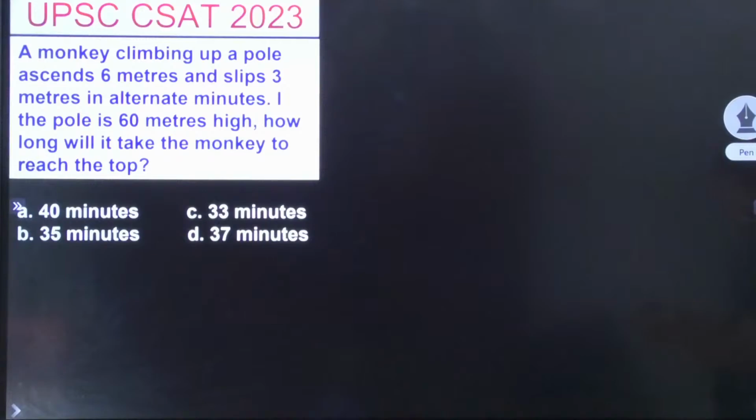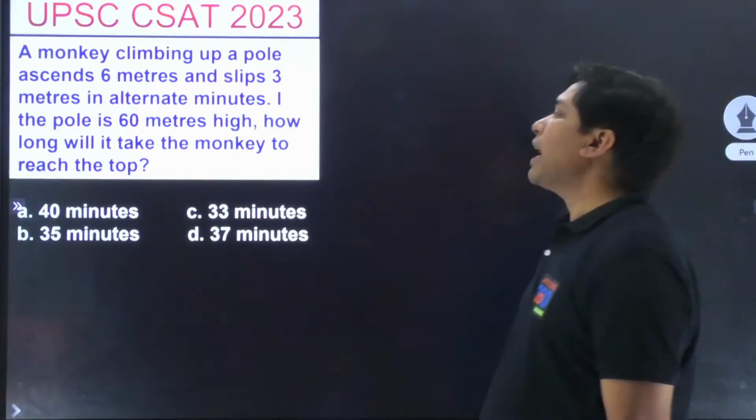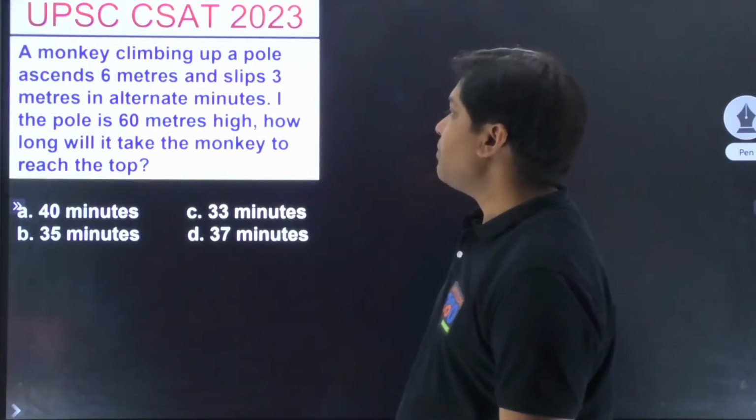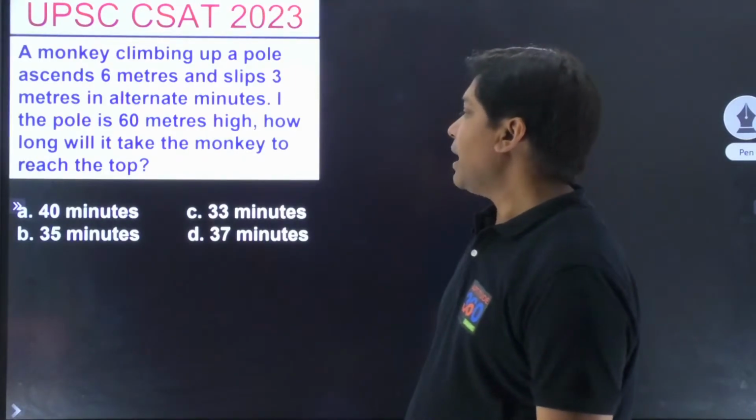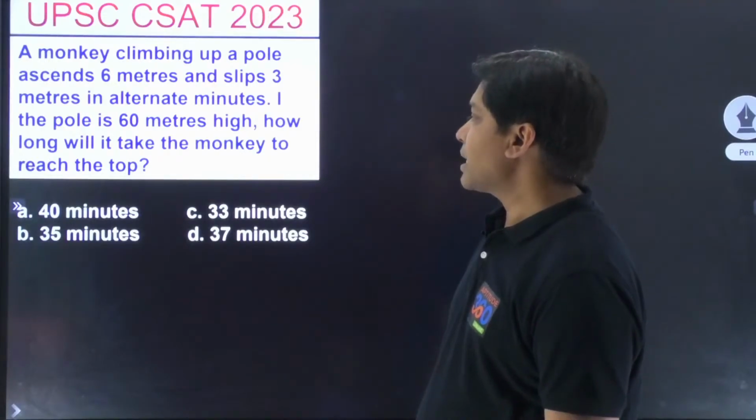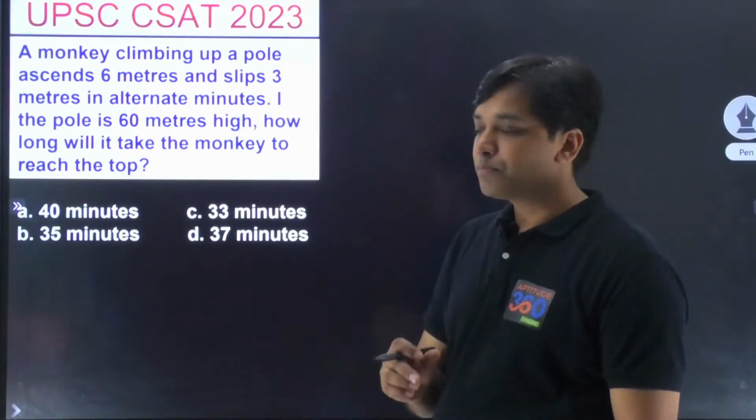What is the answer of this problem? It says a monkey climbing up a pole ascends 6 meters and slips 3 meters in alternate minutes. The pole is 60 meters high. How long will it take the monkey to reach the top?